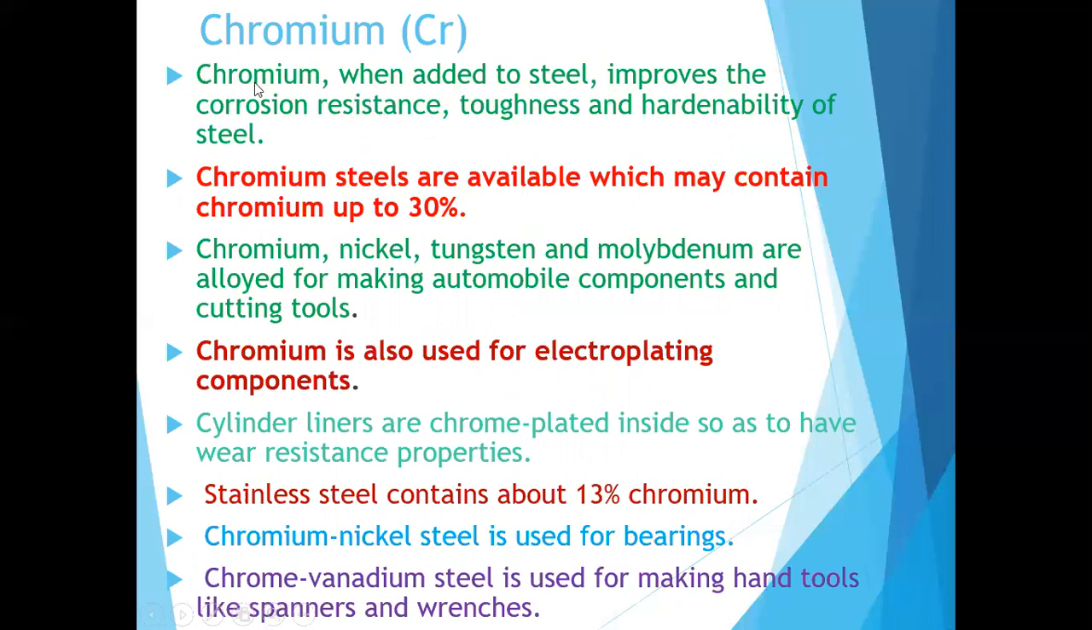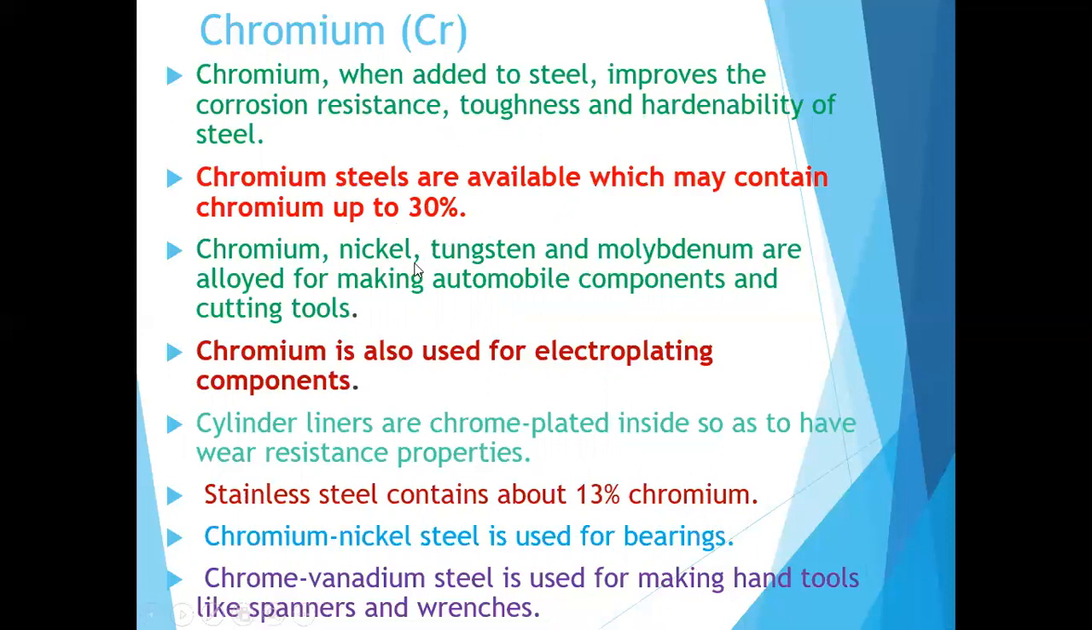So when you're adding the chromium to the steel, what will happen? It improves the corrosion resistance and improves the toughness and hardenability of the steel. Okay, so chromium steels are available which contain chromium up to 30 percent. So up to 30 percent you can see chromium in the chromium steel.